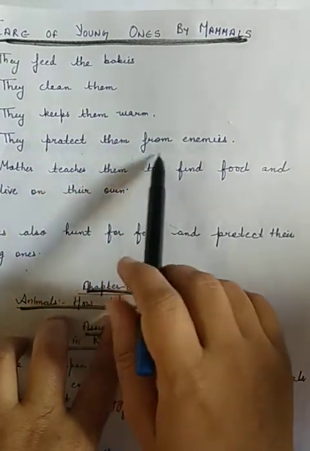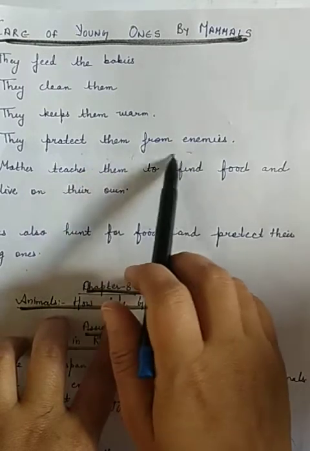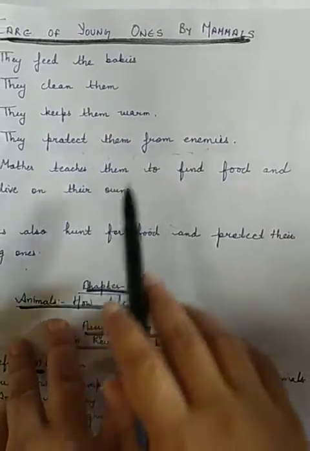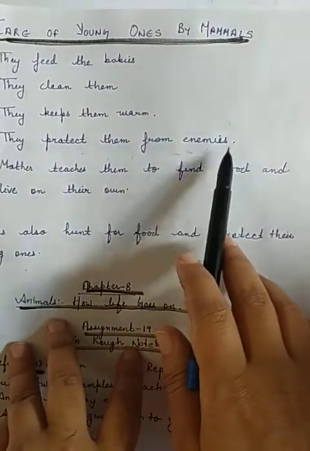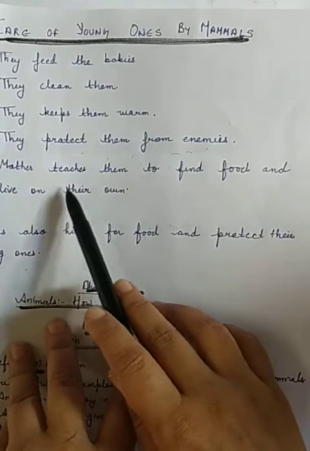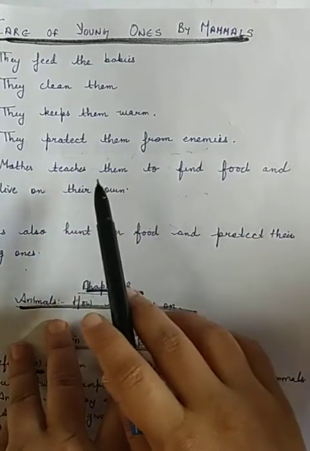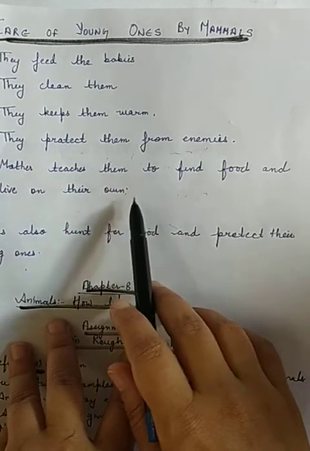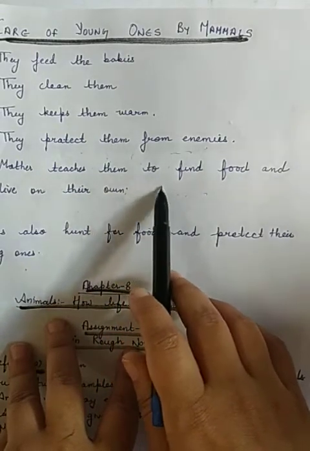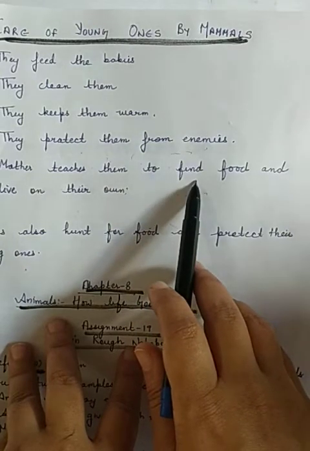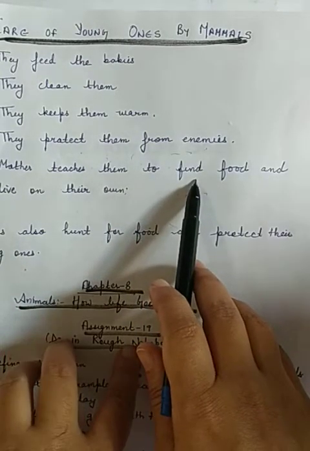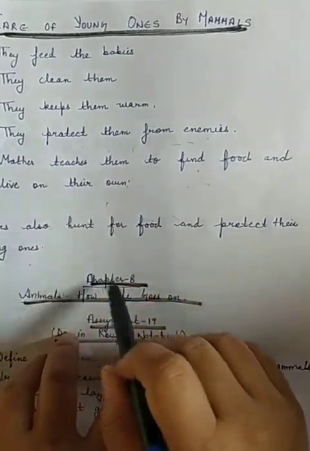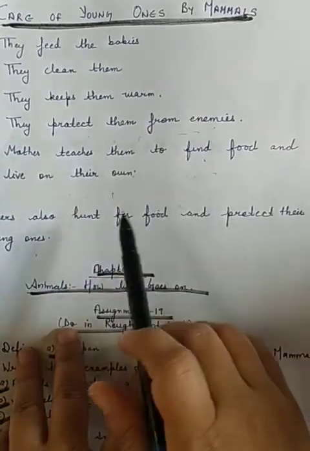They protect them from enemies. They protect their babies from bigger animals or from human beings, depending upon what kind of fear they have from their enemies. The mother teaches them to find food. The mammal mother teaches her babies how they can find food by themselves, and if they learn to find food by themselves, they can easily live on their own after growth.